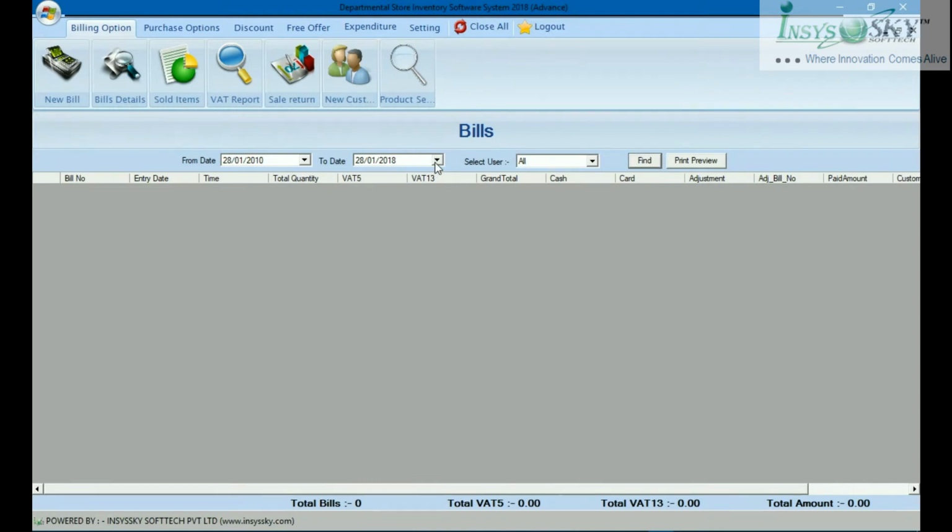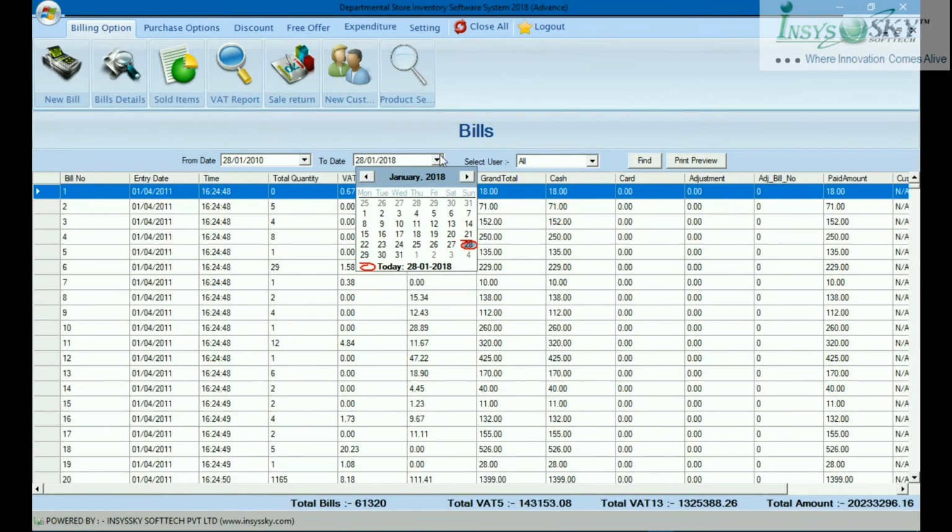Just 1 minute, because it's a very big data, so it takes a bit of time. It will show day wise, time wise, quantity, grand total, how much cash, how much by card, and what the adjustment was. Every report will come here, so you don't have to look anywhere else.